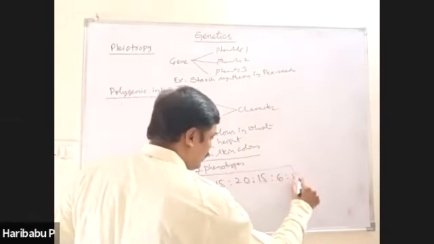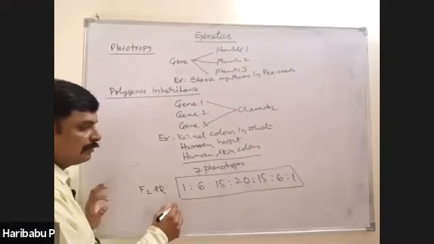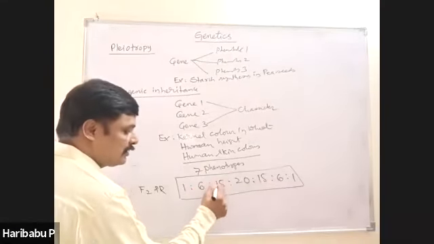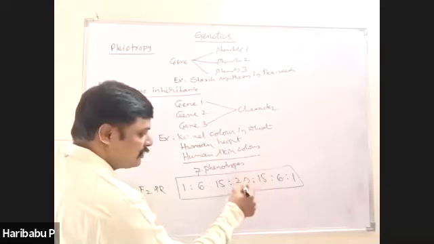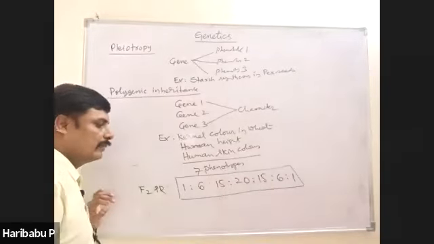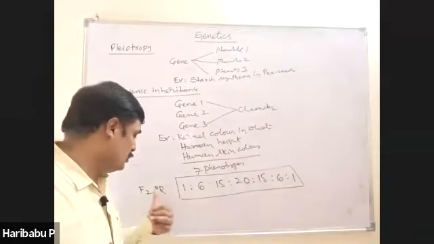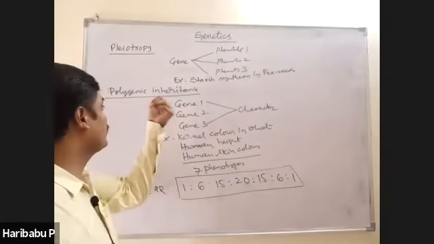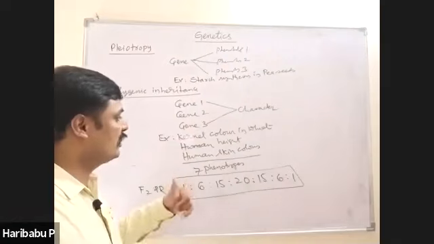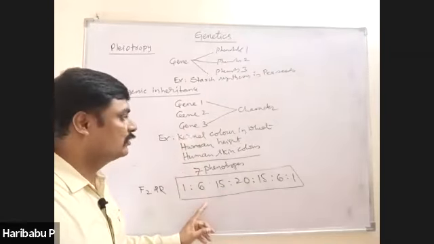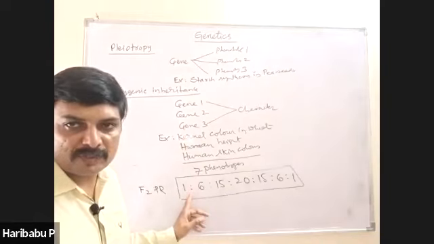Sometimes directly the ratio is given, and sometimes in the ratio, for example, X is given. What does the X determine in the above ratio? They ask like that. You should remember the F2 phenotypic ratio of polygenic inheritance in case one character is controlled by 3 pairs of genes. This is one area, you try to focus on that.